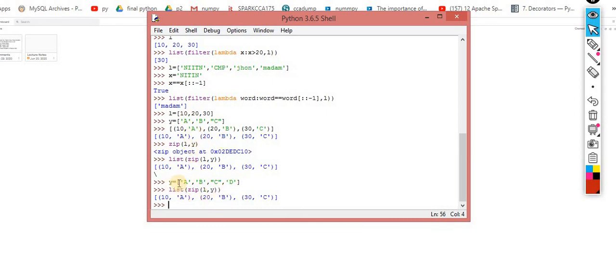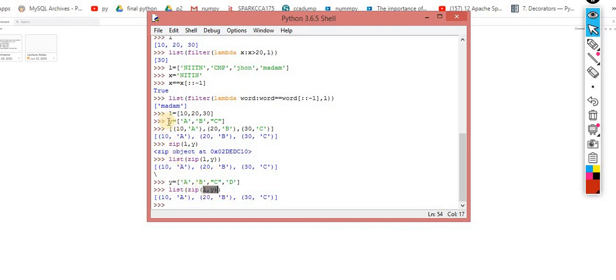But in the case of map, if you are performing the same thing with the help of map, then you make sure that inside both lists, the items should be the same, otherwise you will get the error message. So this type of requirement sometimes we need badly, so at that time you can take advantage of this zip. So zip is a predefined function. With the help of this zip, you have to pass iterable objects and automatically it will add.